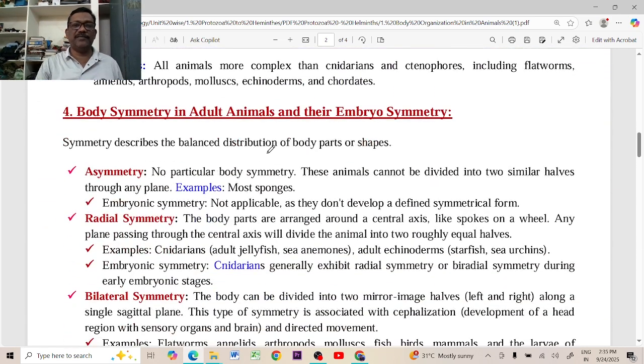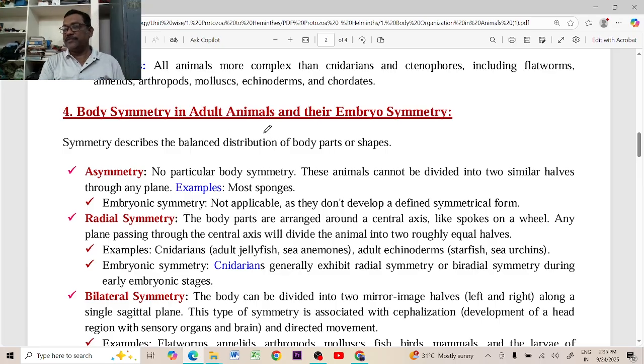And the body symmetry, this is a very, very important topic in body organization, because symmetry, normally we hear this word in mathematics. In mathematics, an isosceles triangle can show perfect symmetry. If you want to cut the isosceles triangle into exactly two halves, you can take any corner, then you can cut the triangle into exactly two halves. Or you can take a square that can be cut into two equal parts. That is called the symmetry.